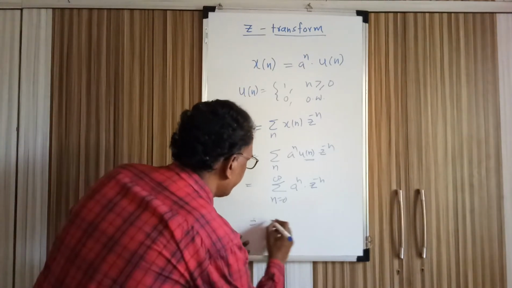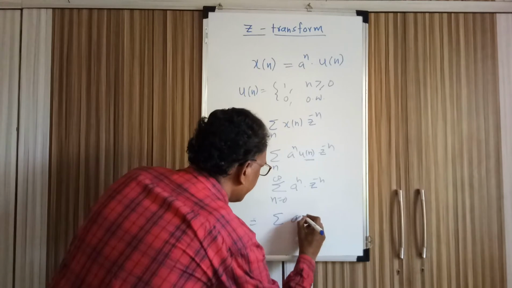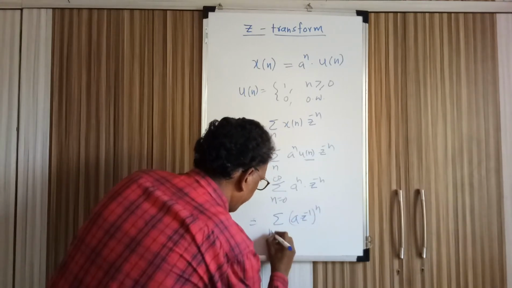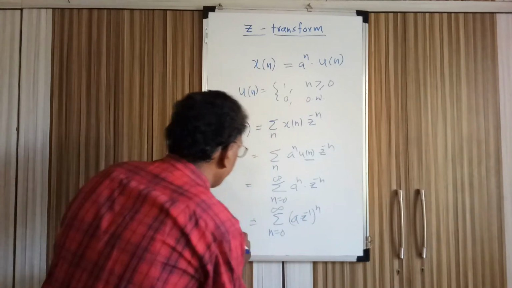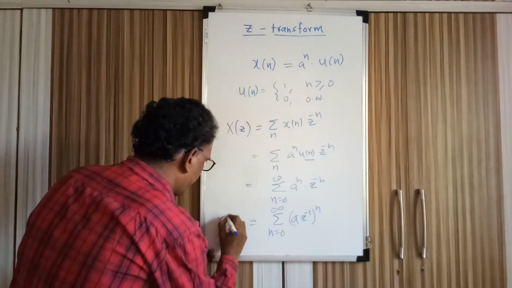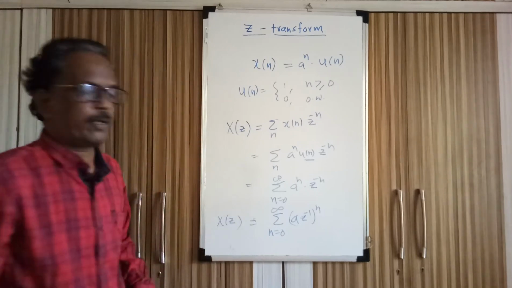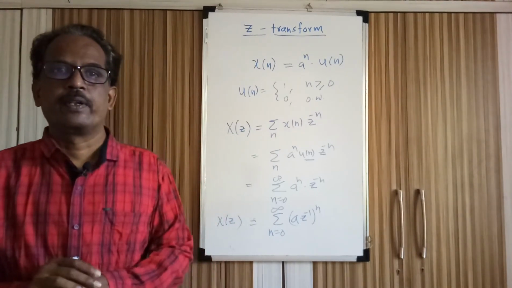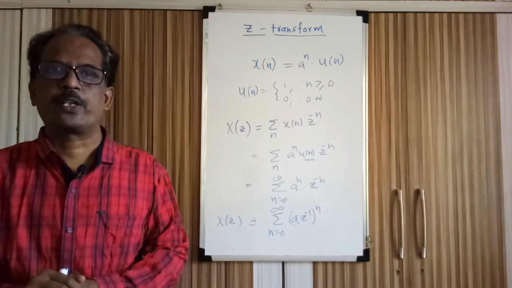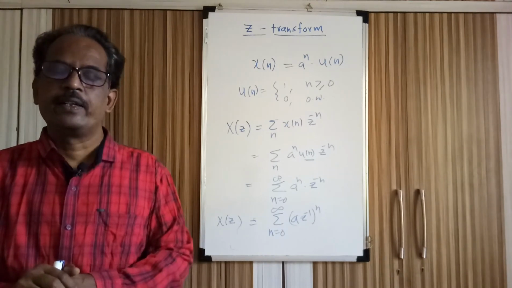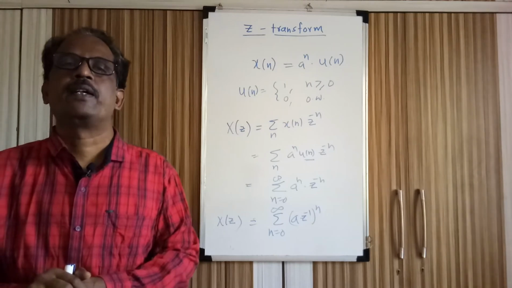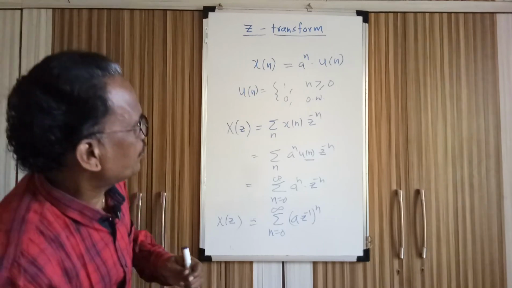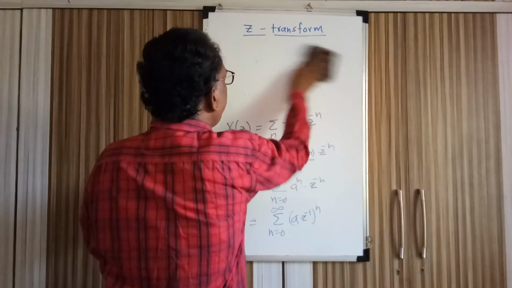So here, if I combine a, z inverse and raised to n, it becomes an equation like alpha raised to k, k varying from 0 to infinity, for which we already proved that summation of alpha raised to k, k varying from 0 to infinity, results in 1 divided by 1 minus alpha, in our previous video. So let us use that result to write the Z transform.